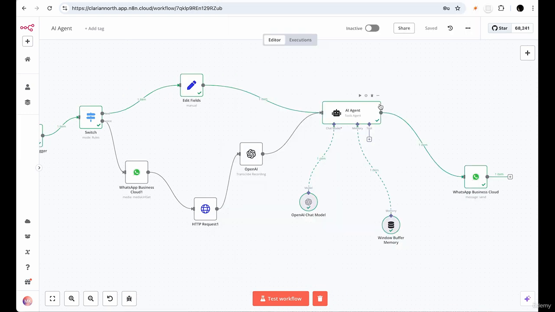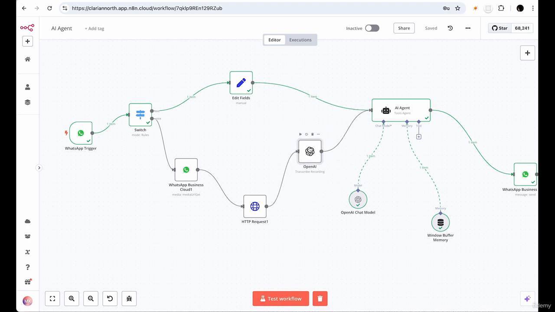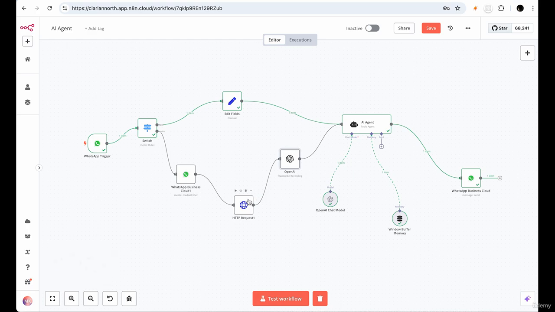It's pretty cool. So everything works like before, but I do hear you going, whoa, whoa, whoa, Clarion, what the heck is going on here? You added a switch, another business cloud input, an what? I don't know what this is. More open AIs, some field editing. What I've added here, and what we're going to do together step by step, is the ability to send voice notes instead of text and the ability to write text. So the ability for both.